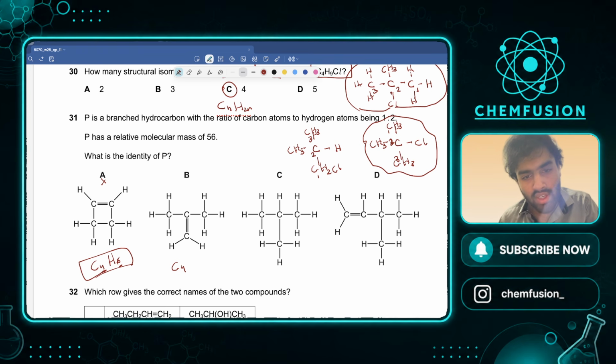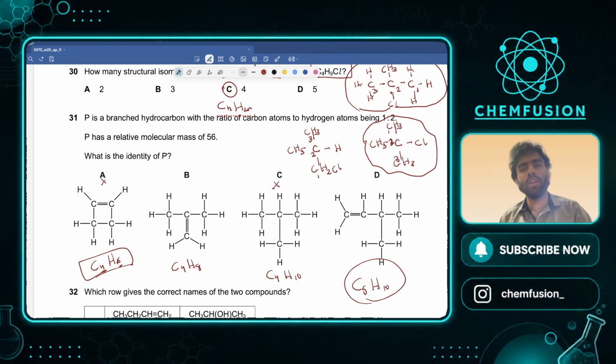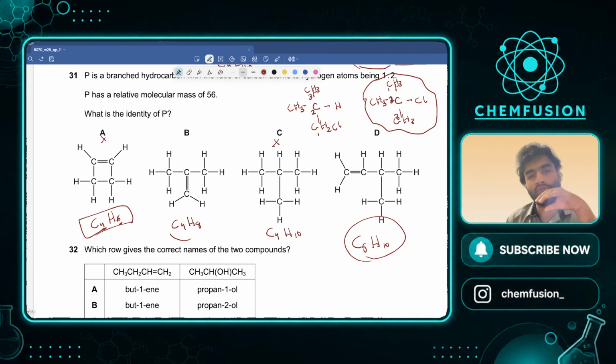Let's talk about this. C4, 3, 4, 5, 6, 7, 8. Okay, C4H8, cool. You have C4, and how many hydrogens? 3, 4, 5, 6, 7, 8, 9, 10. This is again not CnH2n. C is also incorrect. Look at this. C5, 3, 4, 5, 6, 7, 8, 9, 10. Okay. Now, A and C are clearly wrong. It should be either of these. Let's see which of these two has a molecular mass, Mr, of 56, right?